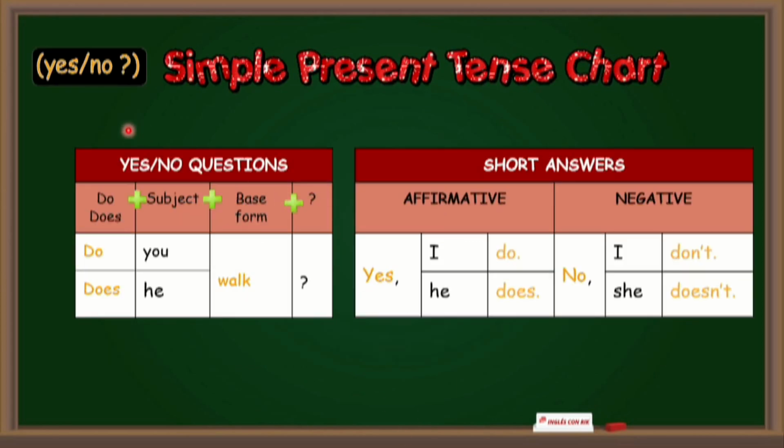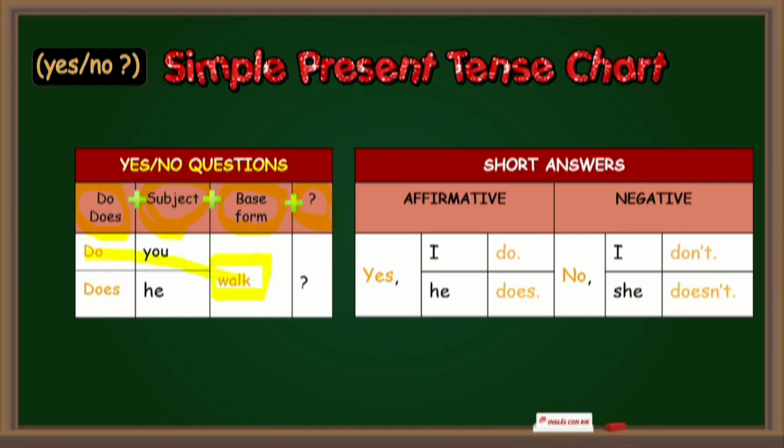Now we have yes/no questions. To write a yes/no question, you must write first the auxiliary do or does according to the subject, plus subject, plus base form of the verb, plus question mark. Notice that here we don't need to use the spelling rules for third person singular, so we use the base form of the verb for all subjects.